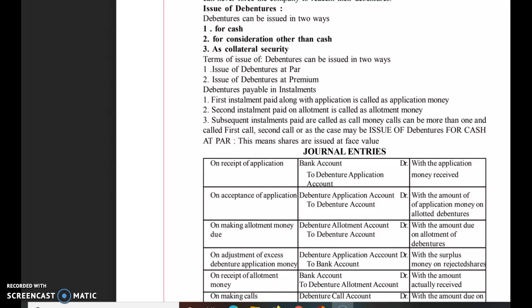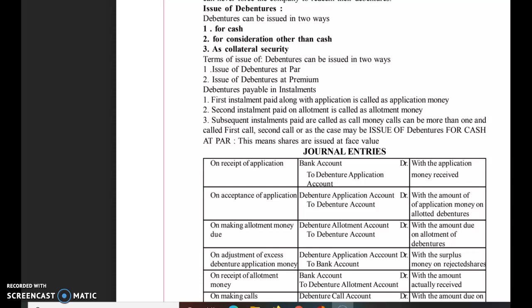You all know that there are basically three important stages through which the company issues the debenture. First is the application stage, then the allotment stage, and then the very important call stage. Further, the call stage may be subdivided into 2, 3, 4 calls as per the requirement of funds by the company.